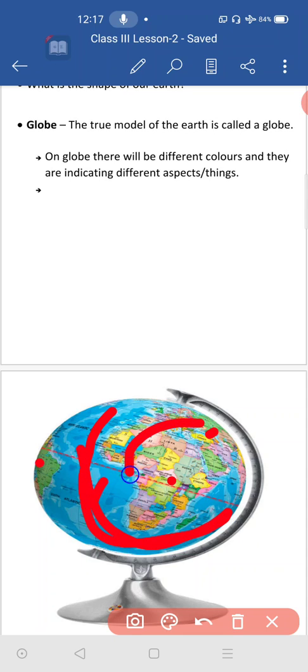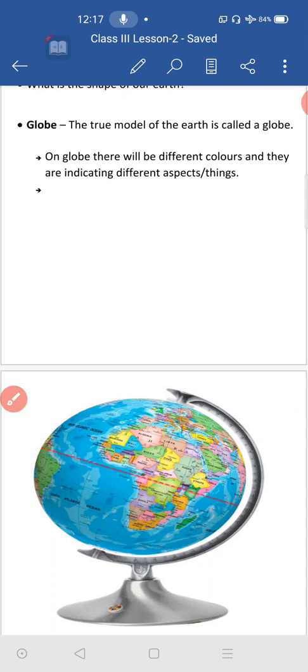And these are all land areas. So that they are given in different colors. And dot lines will be there, roads will be there. Those are all mentioned with different colors. Okay, then later, the globe is a true model of the earth. So on the globe we are using different colors to show different aspects. Aspects means things, for example, to show the road, we will use black color. Sometimes we will use brown color, chocolate color. So different colors we are using there.